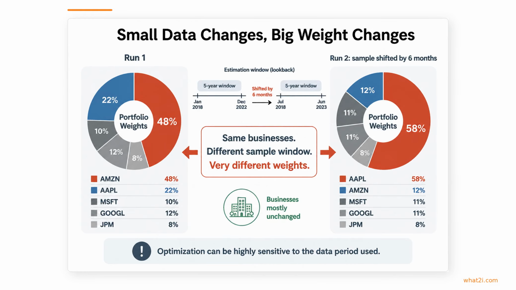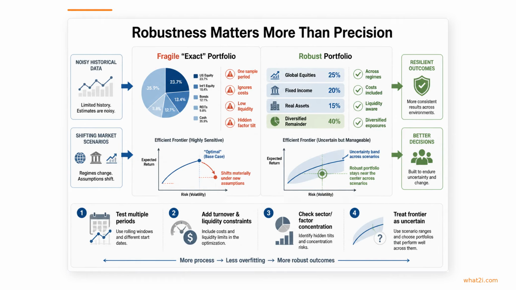A simple example makes the point. In one 5-stock optimization, Amazon received nearly half the portfolio, while Apple got a much smaller weight. Then a modest shift in the sample window pushed Apple to the top instead. The businesses did not change nearly as much as the weights did, which tells you the model was reacting strongly to the data period. That is why robustness matters more than precision.